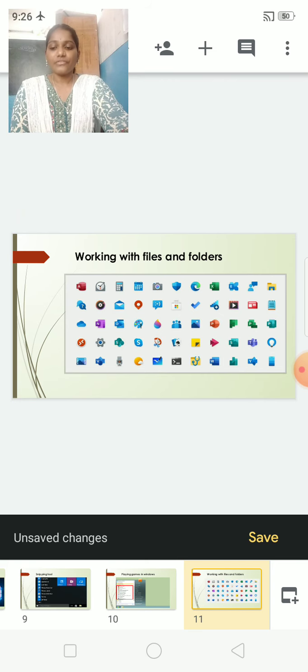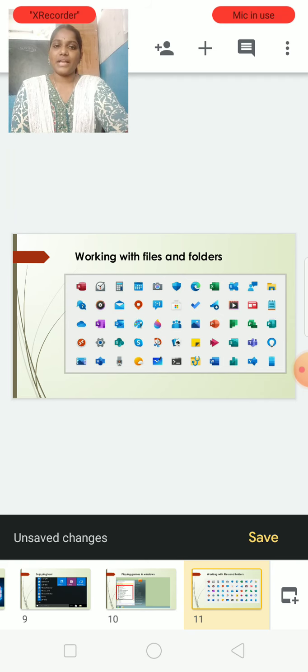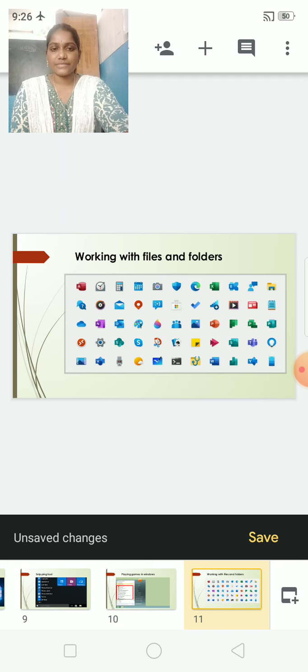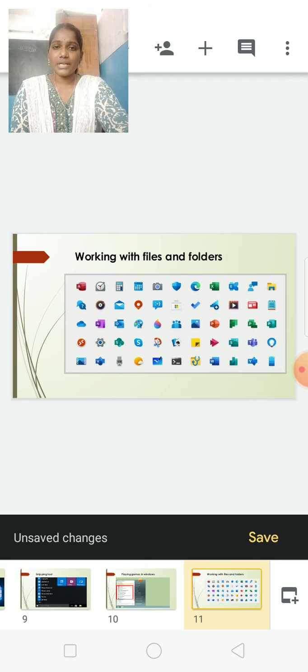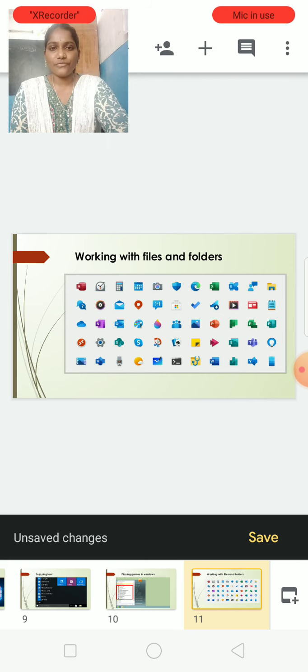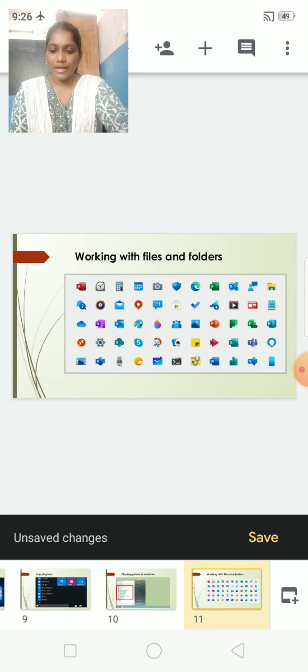Yes, all data is stored in a computer as a file, right children? Yes, all data and information is stored in a computer as a file. There are many different types of files, such as text files, documents, sound files, videos, pictures, like that. These are all file icons.